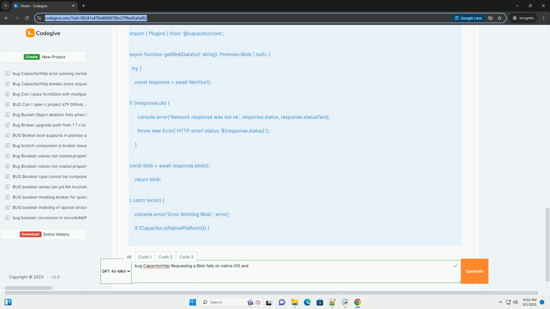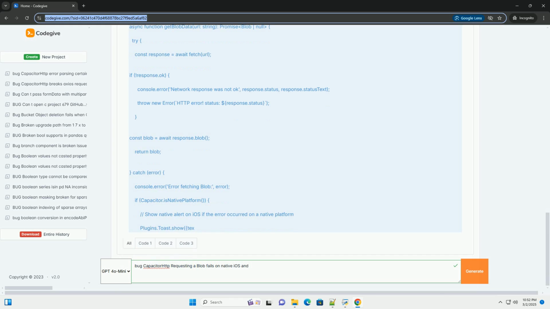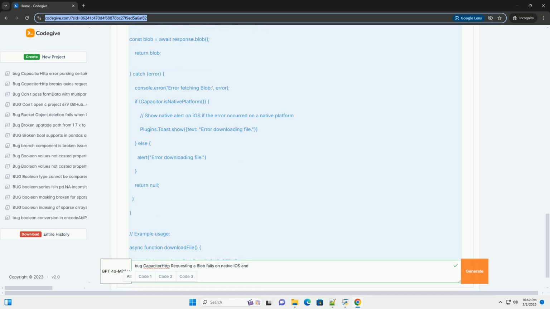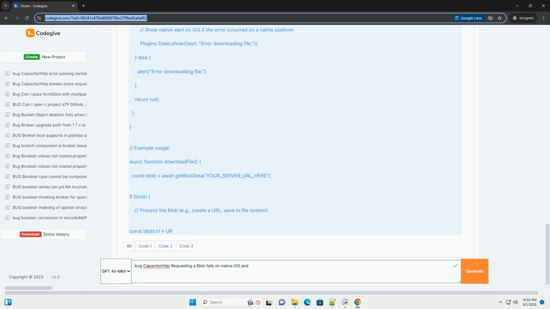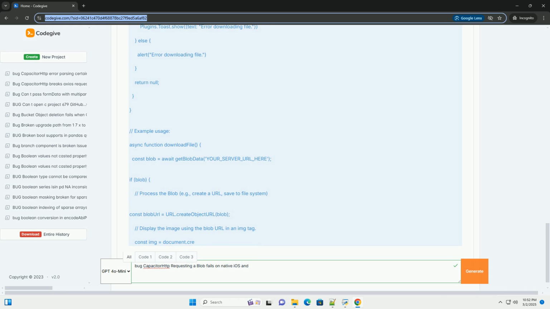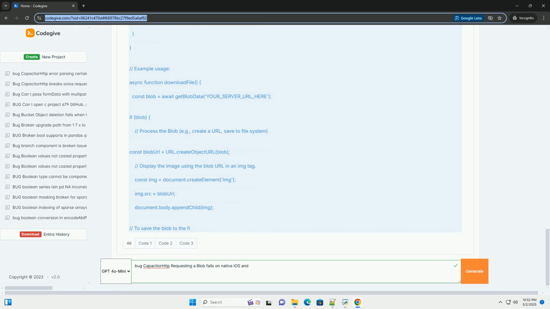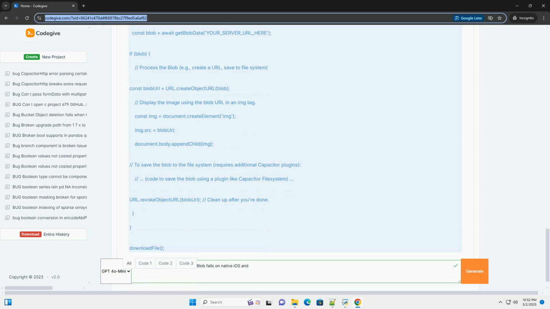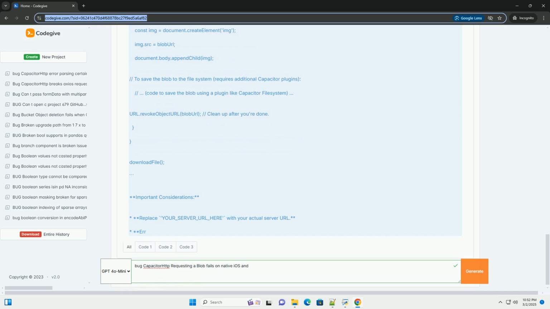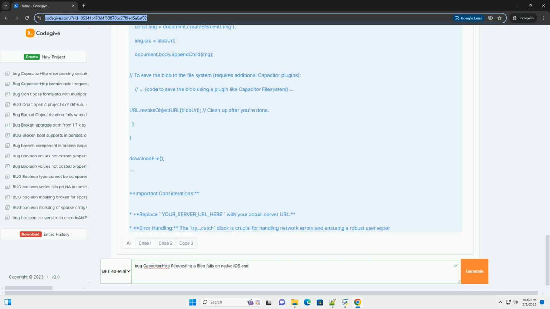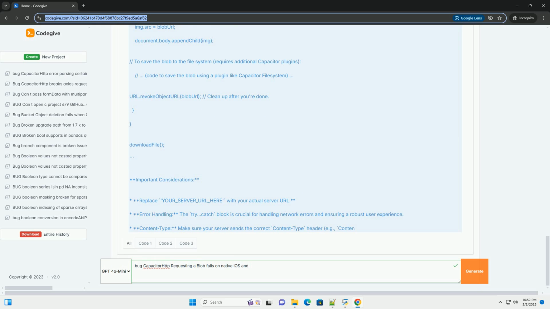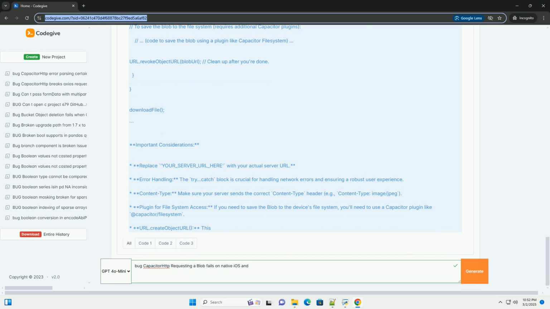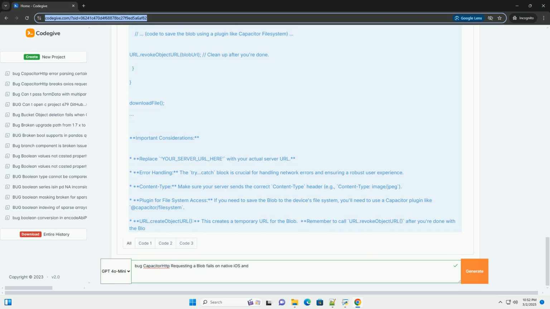Possible causes. 1. Incorrect content type header. The server might not be sending the correct content type header, crucial for iOS to understand the data format, for example application/octet-stream, image/jpeg, etc. An incorrect or missing header can lead to iOS misinterpreting the data. 2. CapacitorHttp limitations. CapacitorHttp itself might have limitations in how it processes blob responses, particularly in its iOS implementation. Although constantly improving, some edge cases might remain unaddressed.